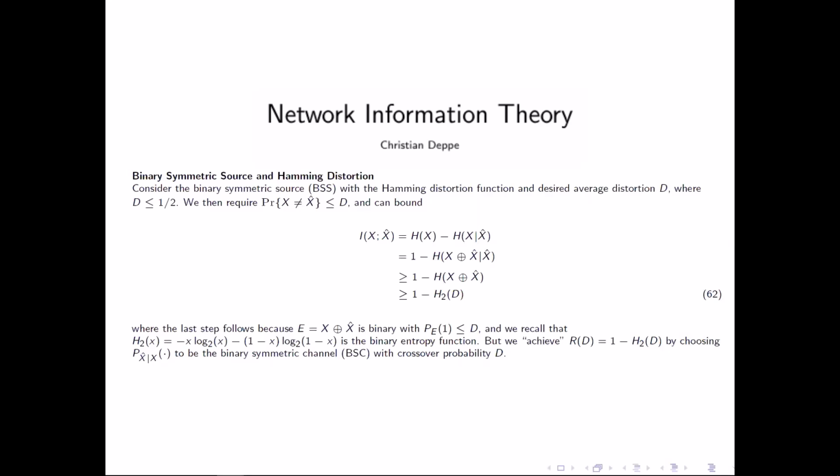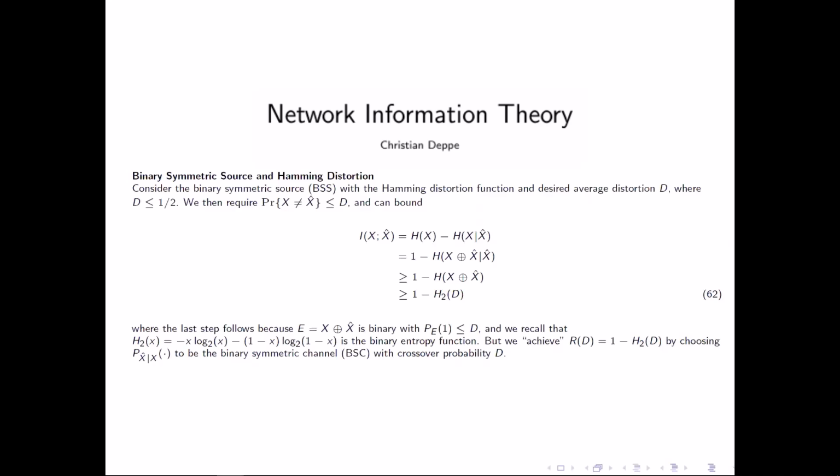Now let's look at the mutual information between x and x hat. That's equal to the entropy of x minus the entropy of x conditionally on x hat. This we can write as 1 minus the entropy of x plus x hat conditional on x hat, where the plus is modulo 2.